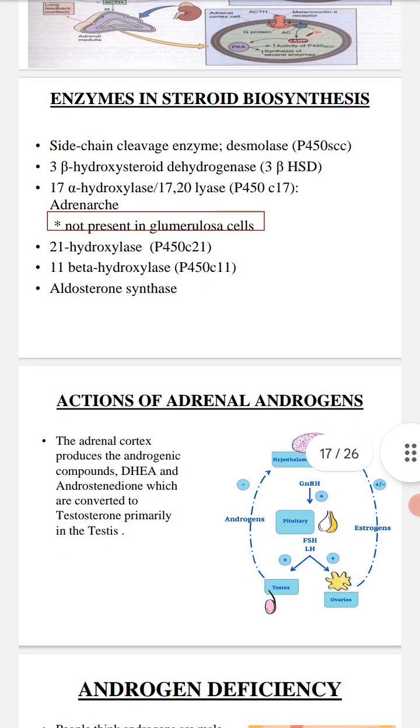Now, actions of adrenal androgen. The adrenal cortex produces the androgenic compounds dehydroepiandrosterone and androstenedione, which are converted to testosterone, primarily in the testes. Now, this is the diagram showing how this conversion of hormones takes place.